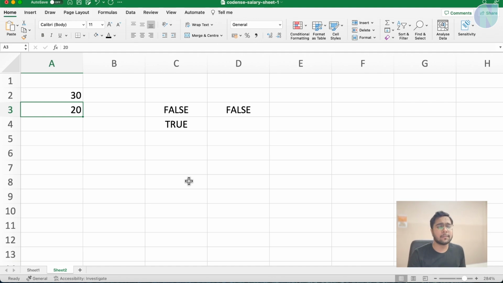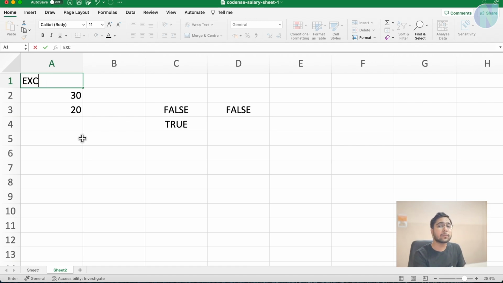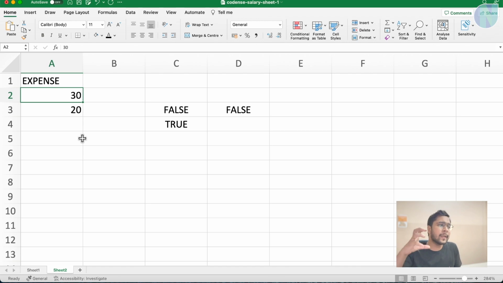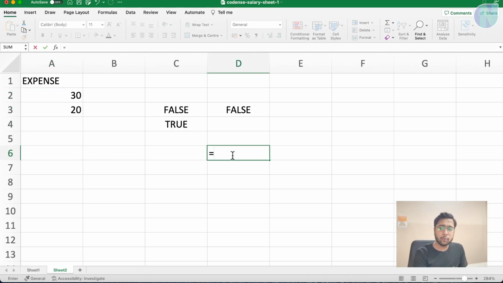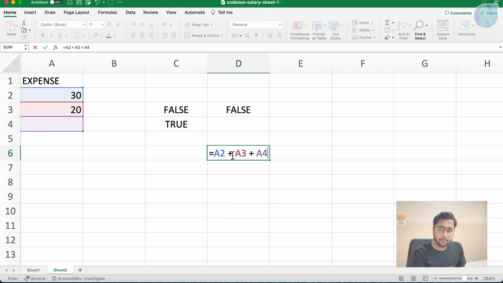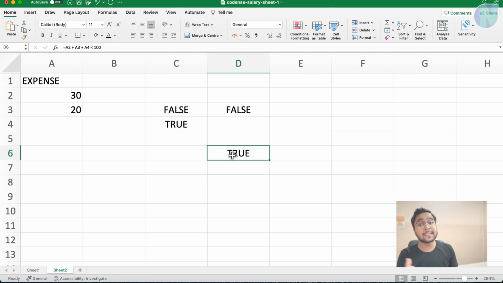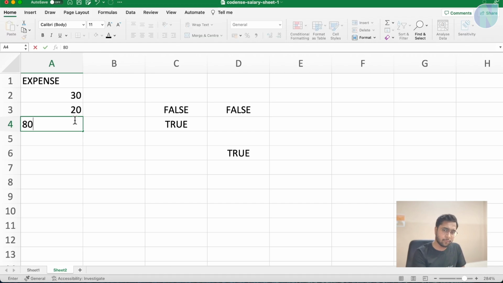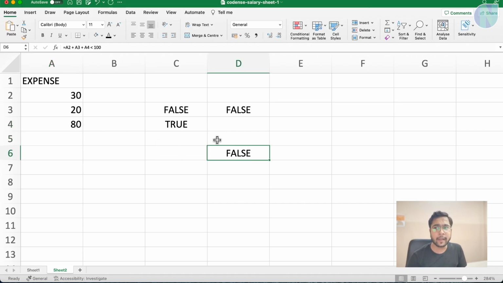Now, more use cases. What are the more use cases? Suppose this is your expenditure or spend amount, this is your expense column, and you are maintaining the budget of your house. Suppose you have these cells coming up. So you will say equals A2 plus A3 plus A4, is it less than, suppose, 100? Press enter, true, it is less than 100. Now, maybe on some day there is an expenditure of 80 rupees. Now you can see it has become false.